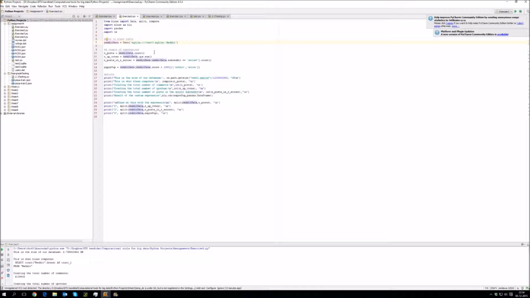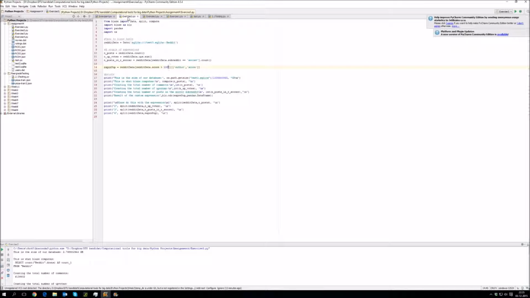Down here we have some expressions, and these are used to calculate what we want to show. The first we do is we count the amount of posts we have in the Reddit database. Then we count the total amount of upvotes. Then we count the amount of posts in the subreddit called soccer. And finally, we have created an expression where we print every author that has gotten a score of more than 1,000. And right here, we just print some outputs. So now we'll actually run the code.